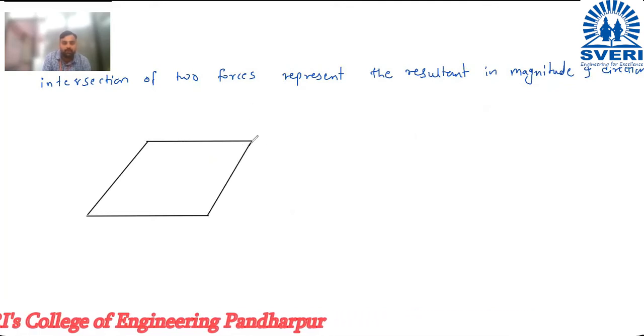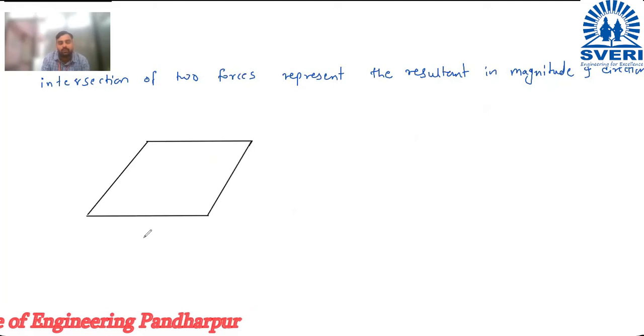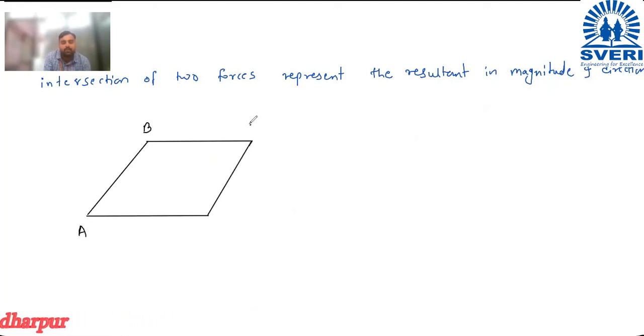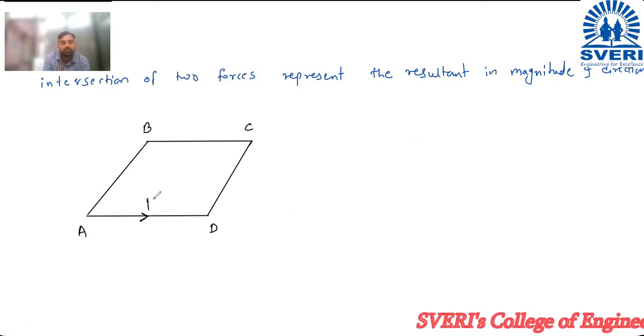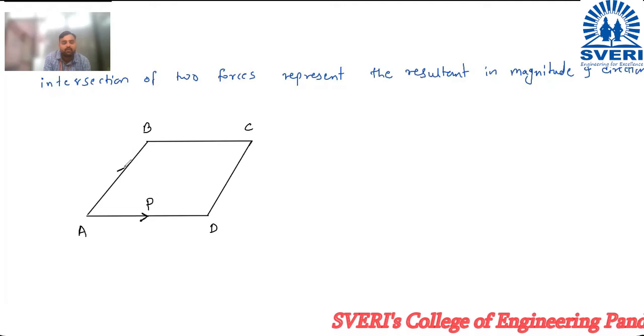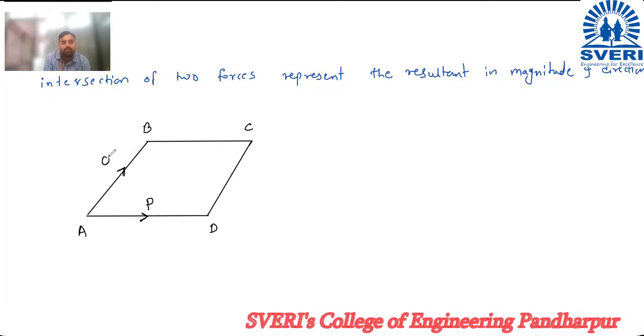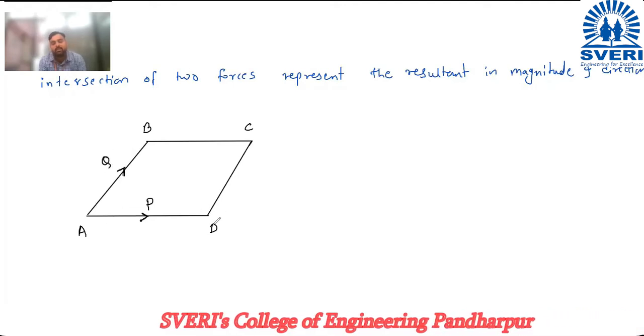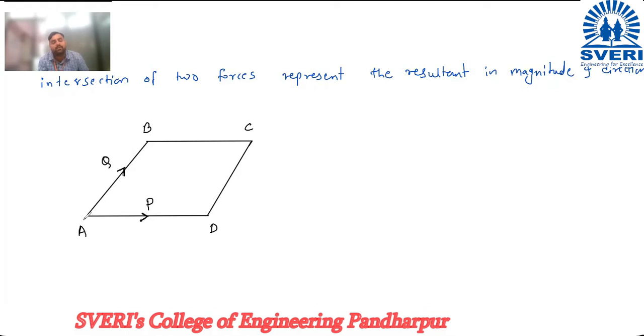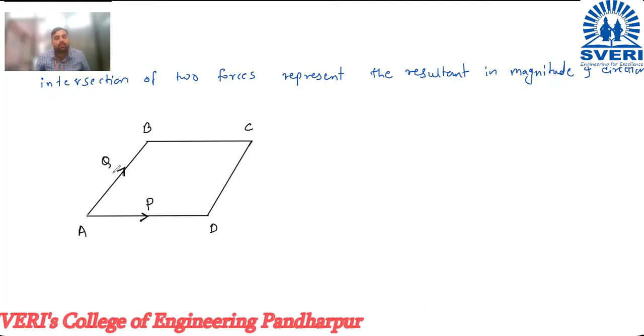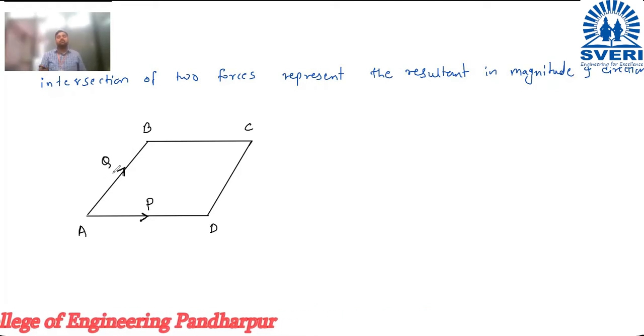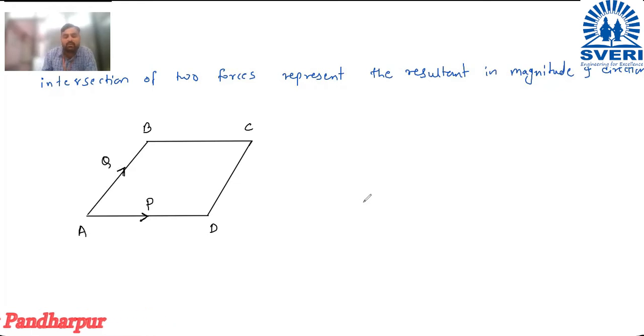Suppose I give the names A, B, C, and D. So here this is the line vector of force P, and here Q. P and Q are the forces.